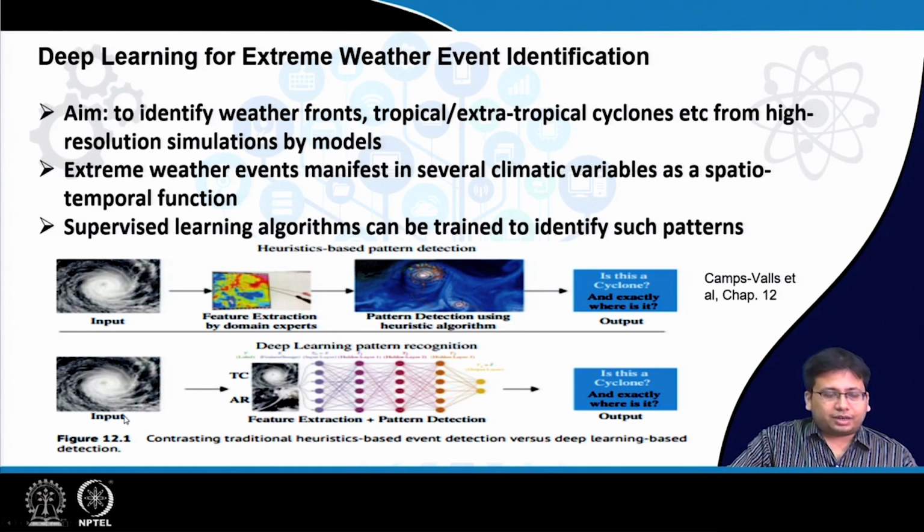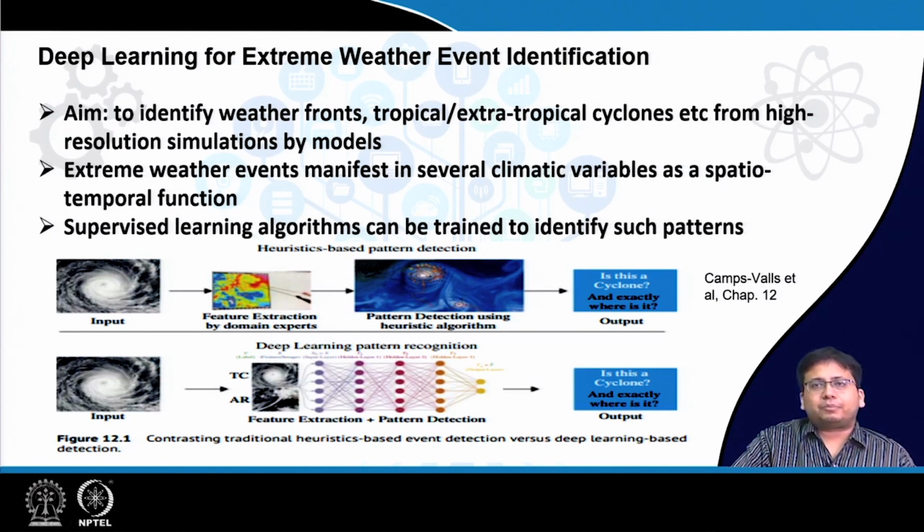What is now done is that the input maps of the different variables are all provided as inputs to a deep learning model, which first of all treats all those spatiotemporal data of the different input variables as spatial maps or images.